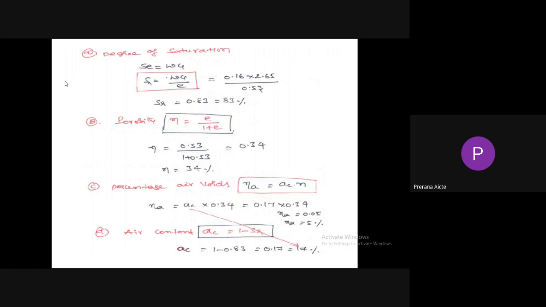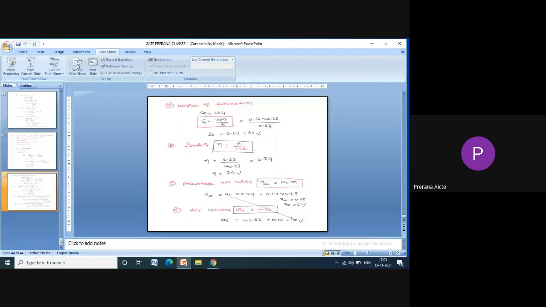So with this, I have finished the fundamentals of soil mechanics: how soil is formed, geological classification of soil, and also the basic three-phase diagram, volume to volume relationships, weight to weight relationships, and also interrelationships, and weight to volume relationships. The problems I have also explained here. So with this, I have finished the first chapter. Thank you very much for attending this class.